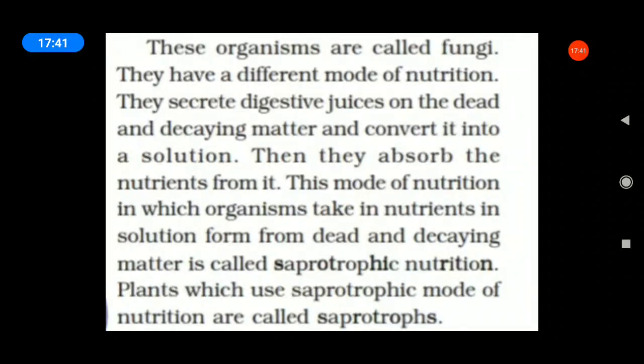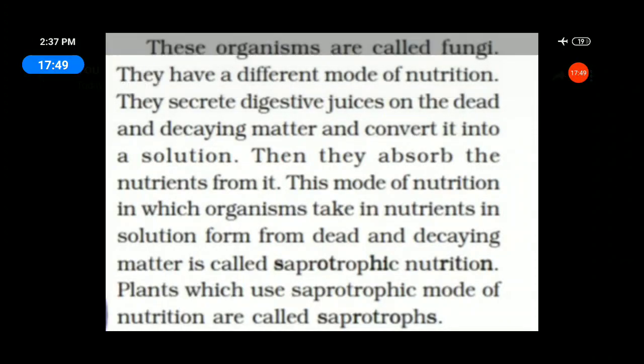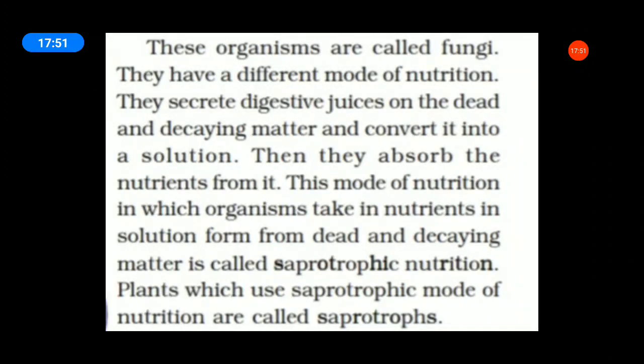These organisms are called fungi. They have a different mode of nutrition, saprotrophic nutrition. The mode of nutrition in which organisms take in nutrients in solution formed from dead and decaying matter is called saprotrophic nutrition. Plants which use the saprotrophic mode of nutrition are called saprotrophs. Can you understand?